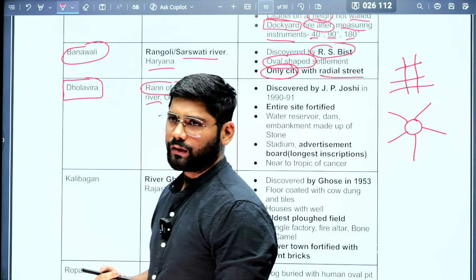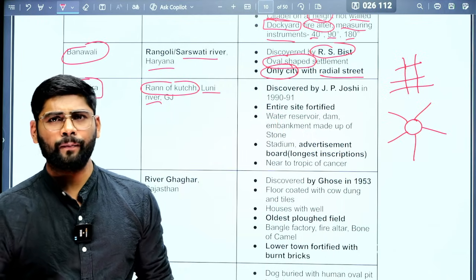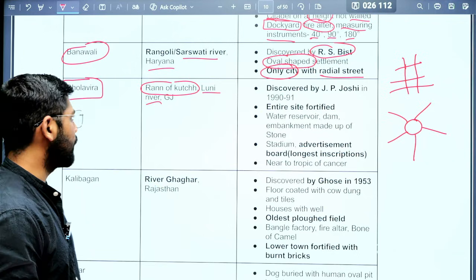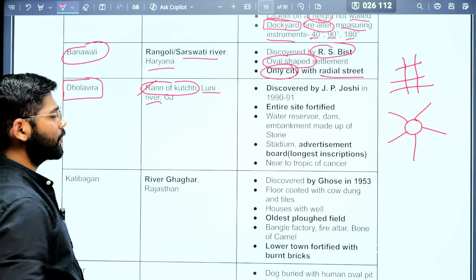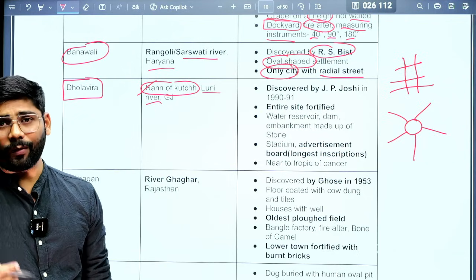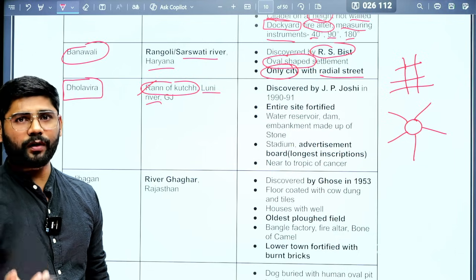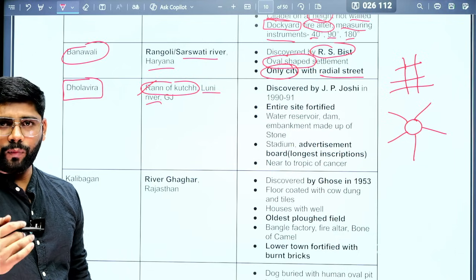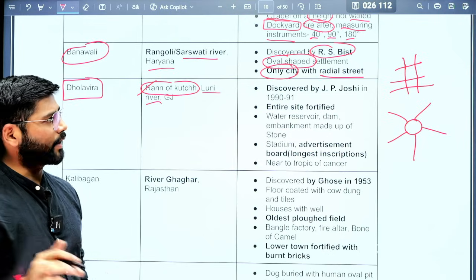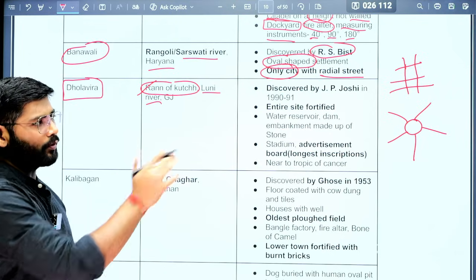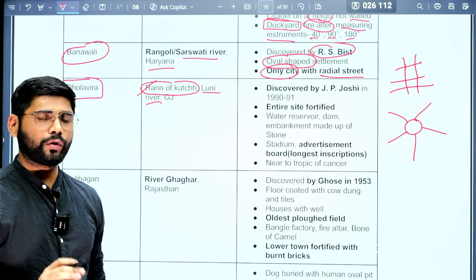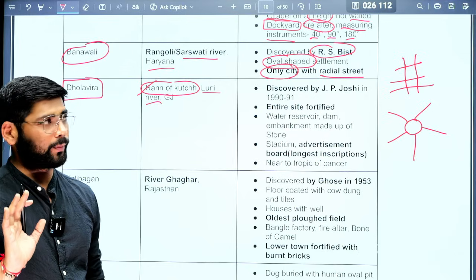Luni itself is a seasonal stream. So if you see the Rann of Kutch, it is a desert. Obviously these people need water, advanced water reservoirs or advanced water conservation technologies. So you can mark the answer just by knowing the geography. That's why the geographical description and the important aspects related to that site are what you need to know from the prelims perspective.